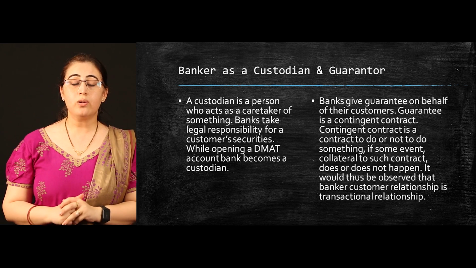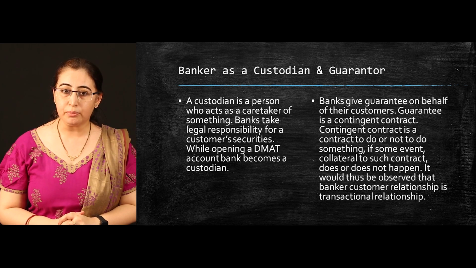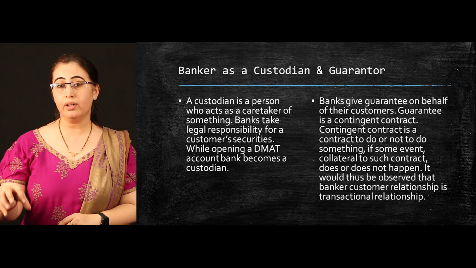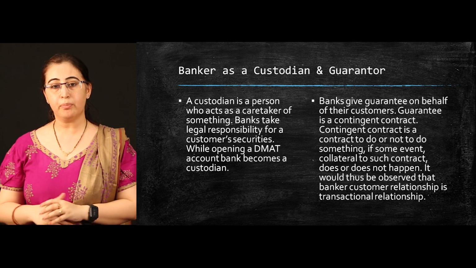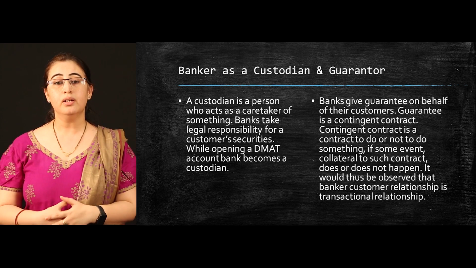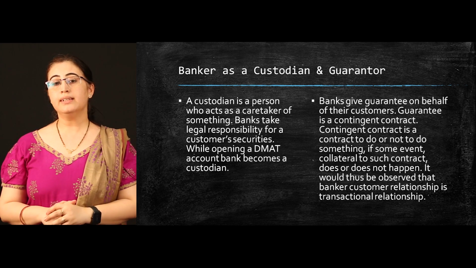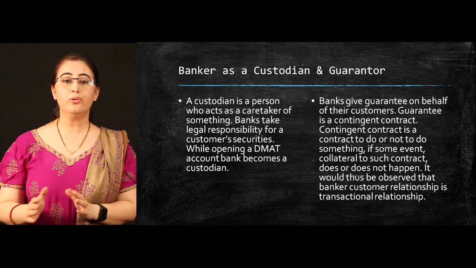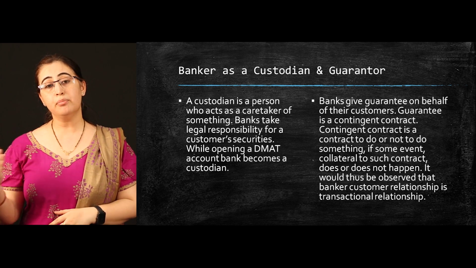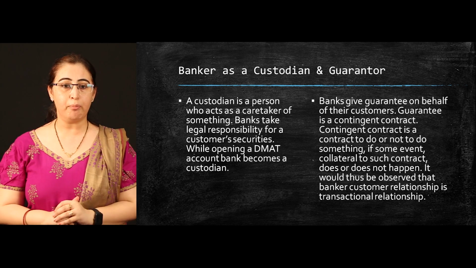Further, the bank also works as a guarantor. The bank gives guarantees on behalf of its customers. If you have an account in a particular bank and you maintain a very good amount in that account, you are a good customer, and then the bank is able to give a guarantee on your behalf. Now a guarantee is a contingent contract. It means a contract to do or not to do a particular thing if some event collateral to that contract does or does not happen.